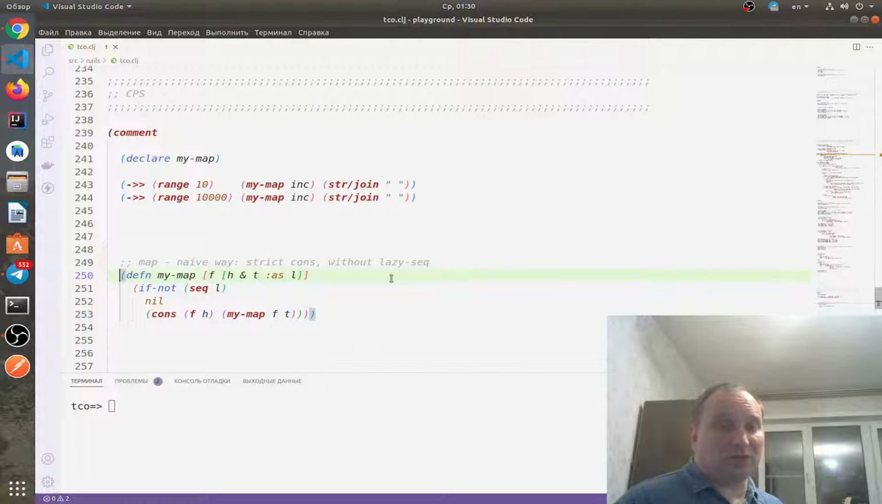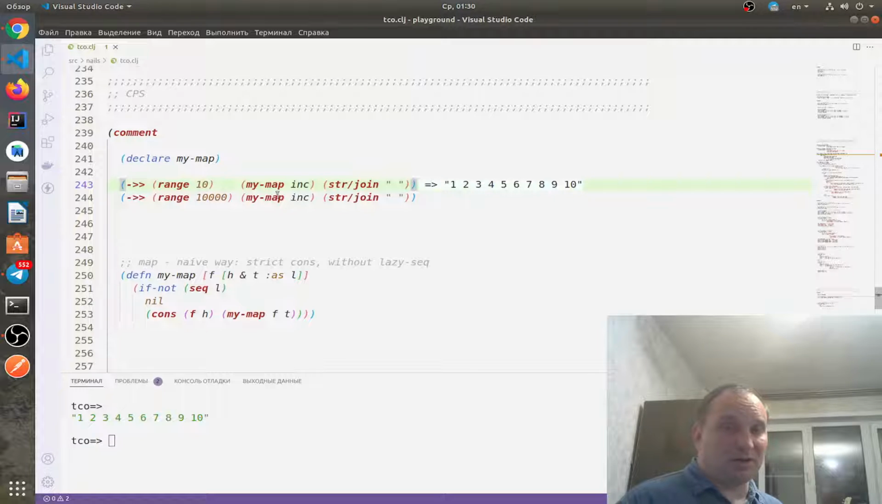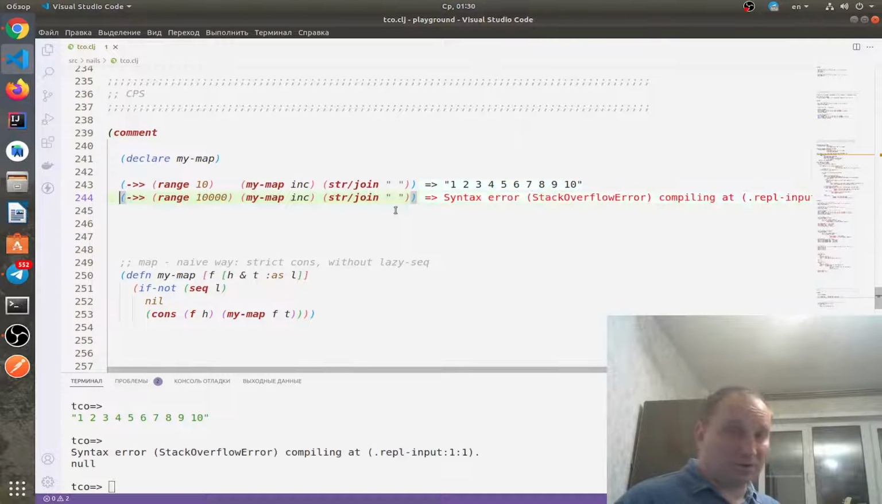And here we have strict map. Let's call it on a small list. Yeah, from 0 up to 9 it returns 1, 2, 3 up to 10. But from 10,000 it fires Stack Overflow. Why does it happen?